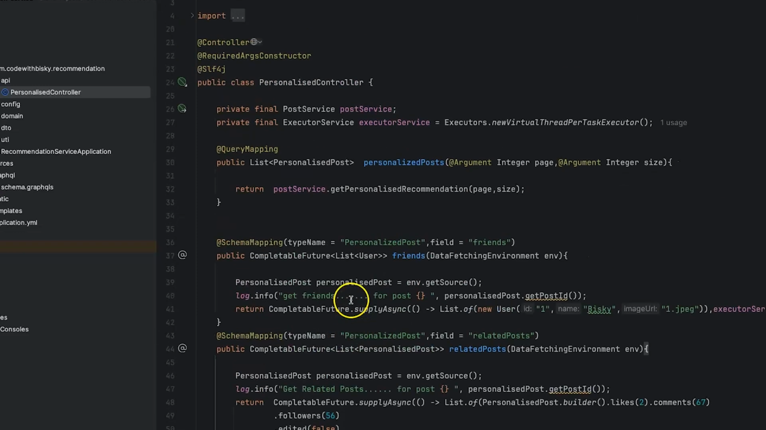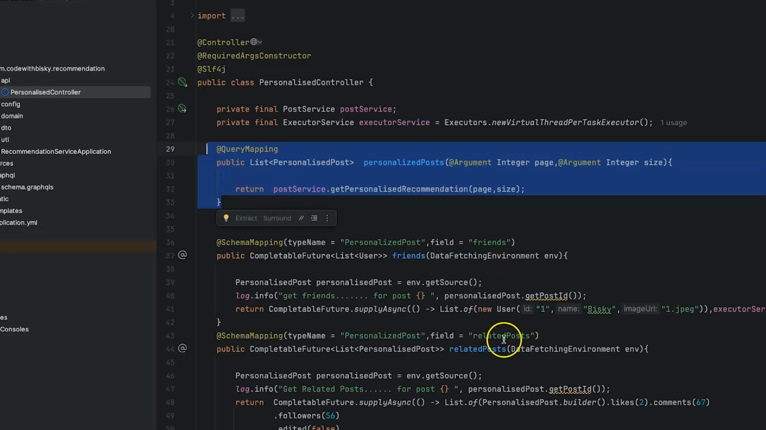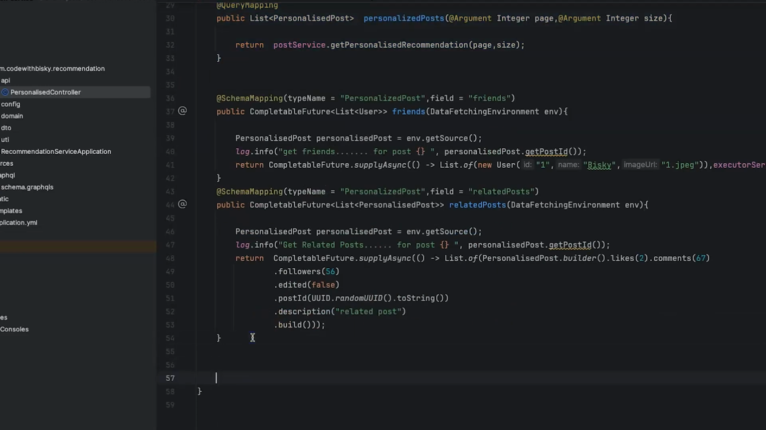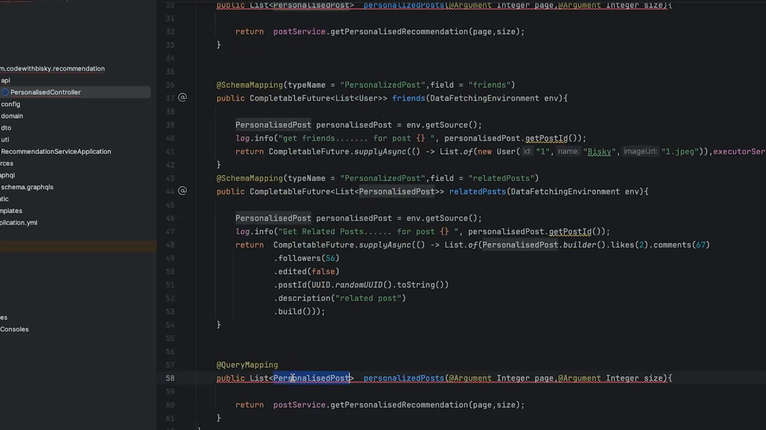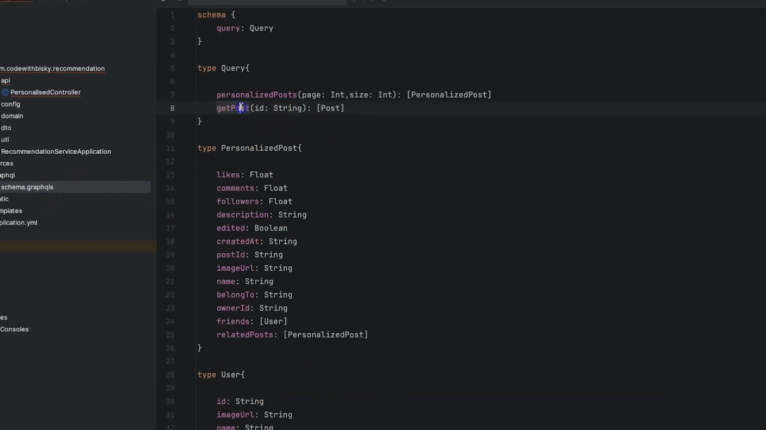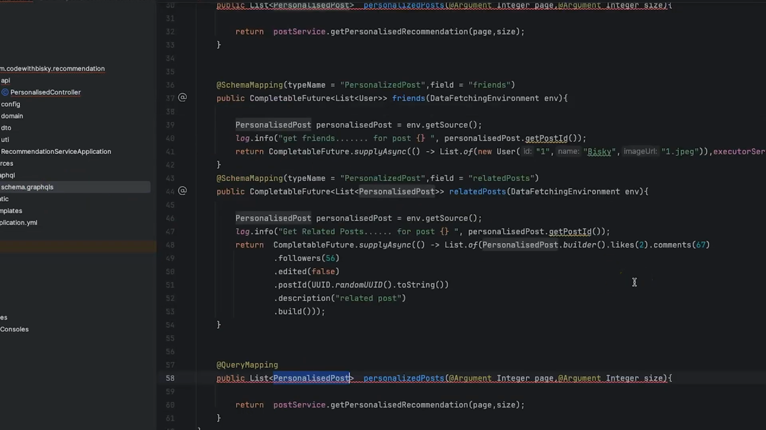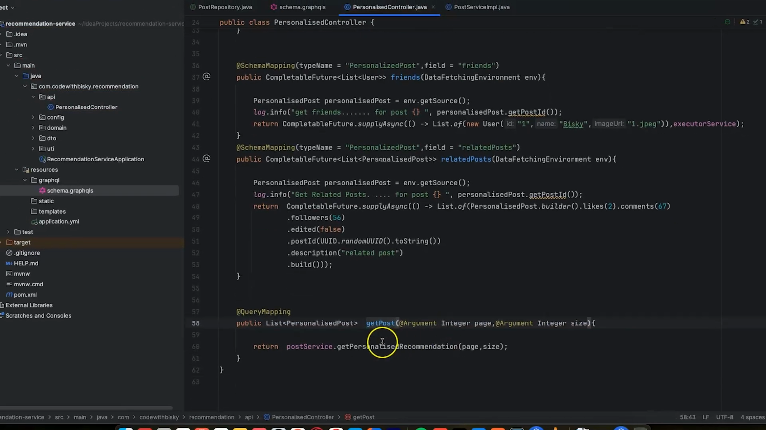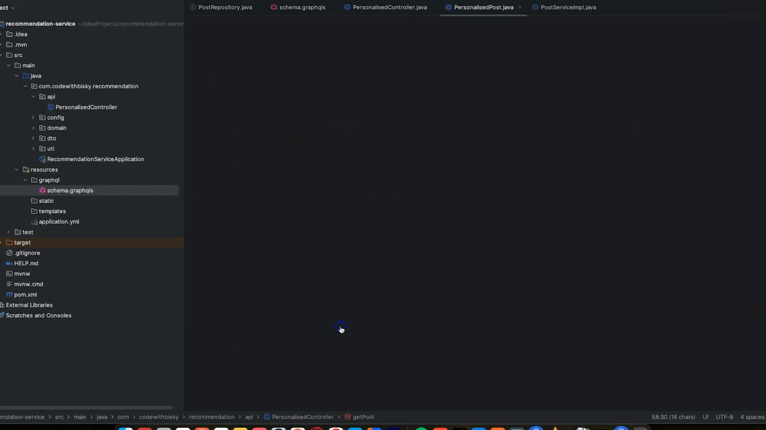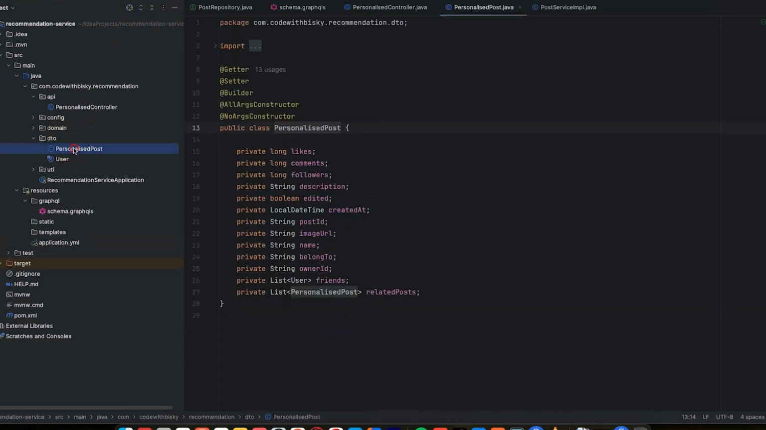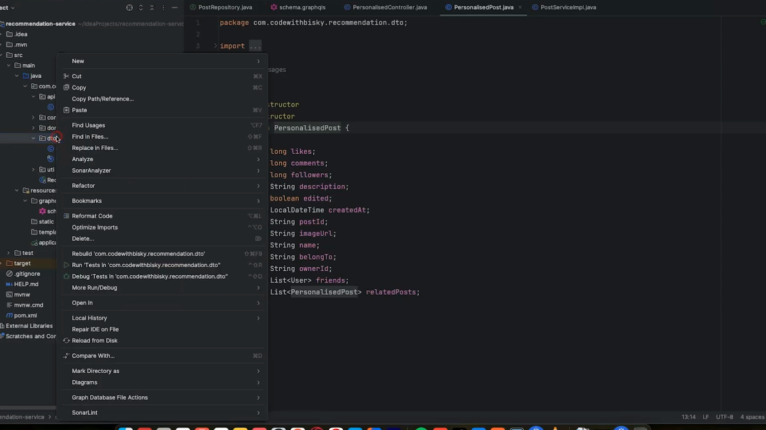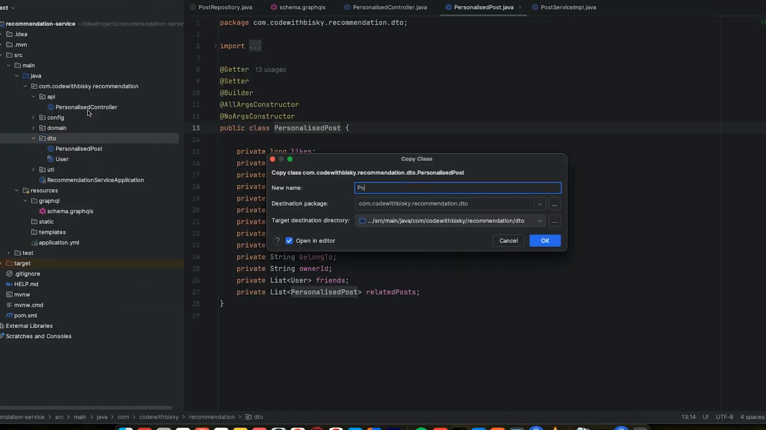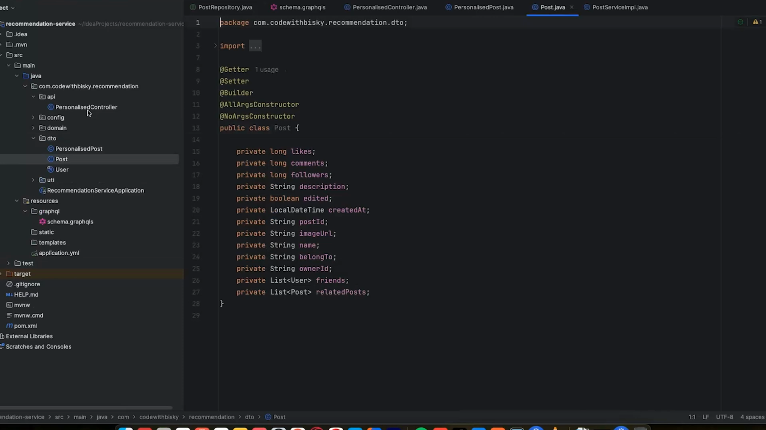So in our API, we already created this one. So let me just copy the query mapping for this one. And here it's going to be one record. Remember, here it's going to be a post. So what I want to do here, if you go to our schema, it's going to be this one, and you can get a post. So this was for personalized. So I want to just copy this one and create another one called post. This is going to be my generic one.